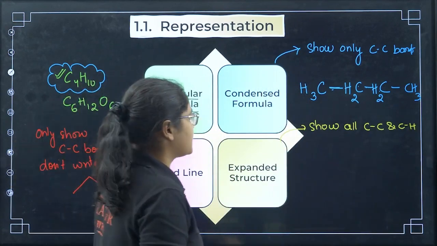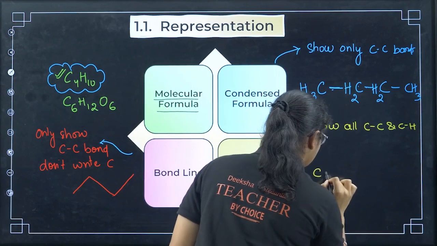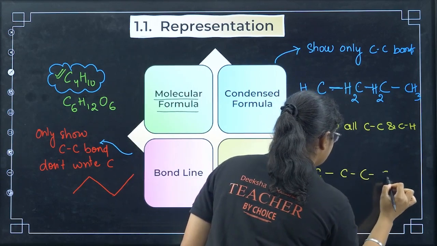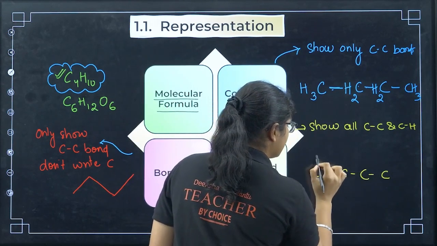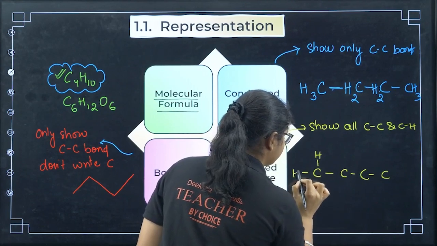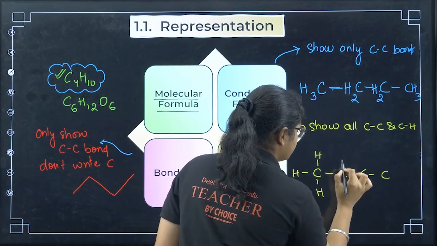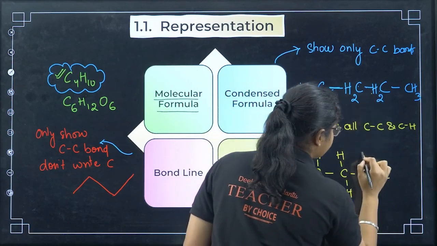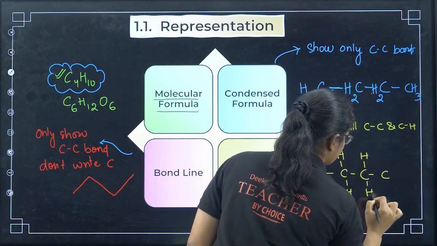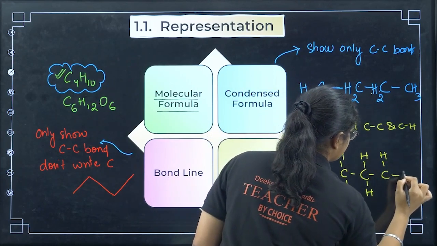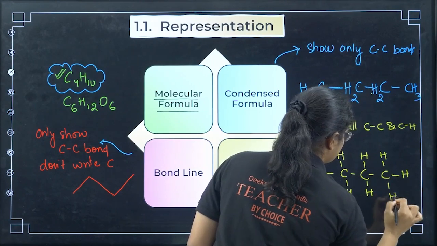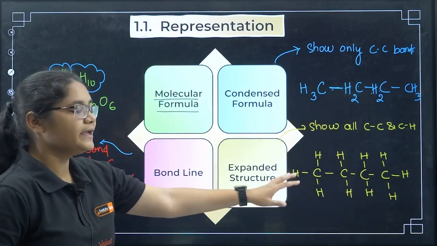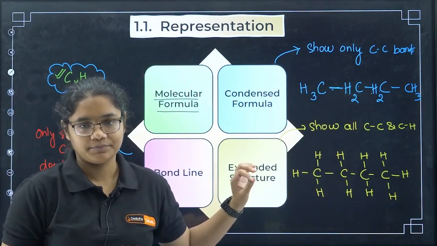Okay, so let's start. We have 4 carbons, 1, 2, 3, 4. And this first carbon has 3 hydrogen, so CH3. This is CH2, 2 hydrogens. This carbon has 2 hydrogens. This carbon has 3 hydrogen. This is your expanded structure, right?